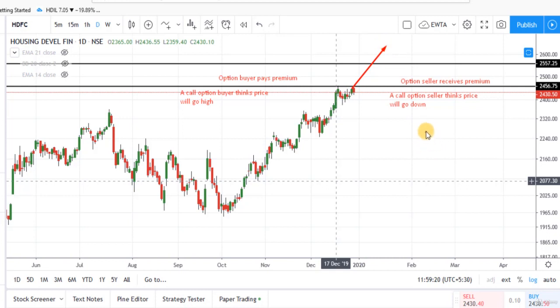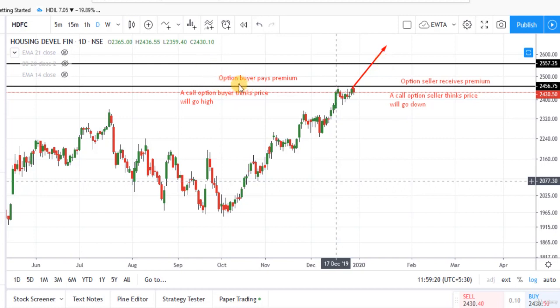Now most people get confused here. If an option writer is suffering a loss, in case prices are moving in upward direction, a call option will suffer a loss, and if he is suffering a loss, is he required to continue the position until the expiration date? No, when you enter into a short position, you are not required to continue the position until the expiration date. You can close the position at any time before the expiration date by buying that option at a higher price.